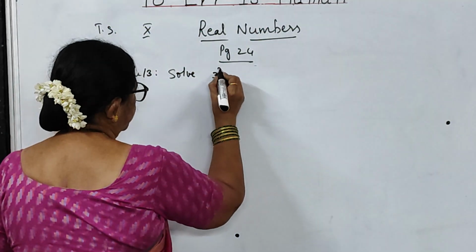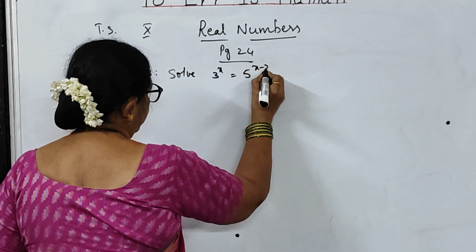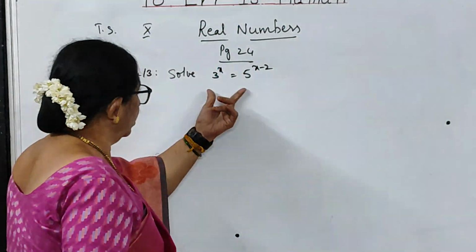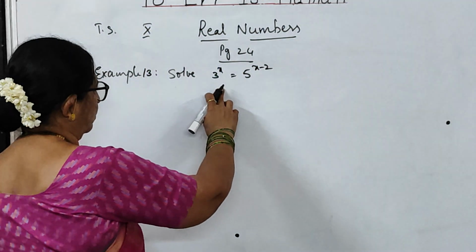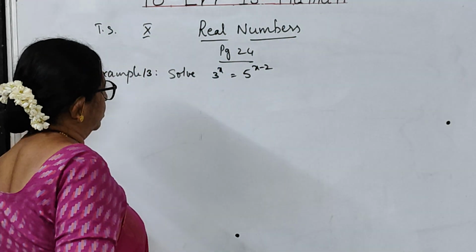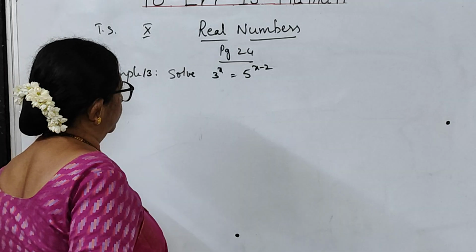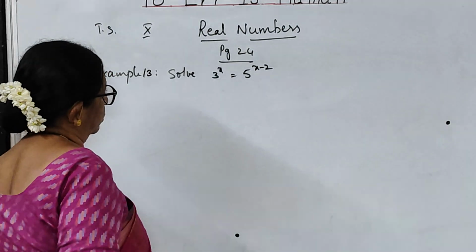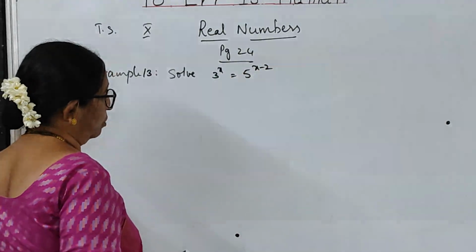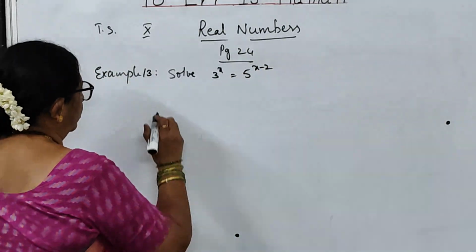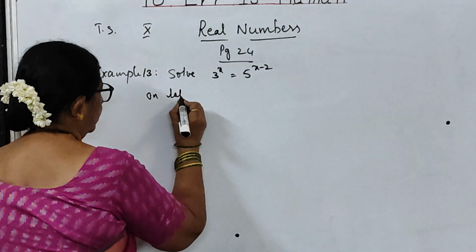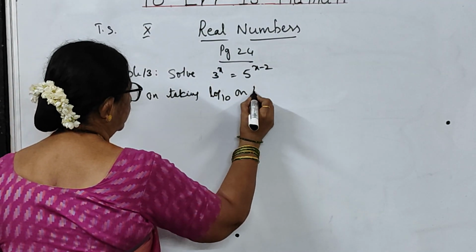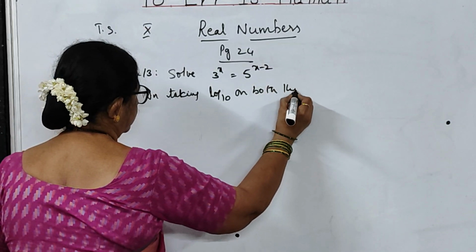Solve 3 to the power of x is equal to 5 to the power of x minus 2. Actually, children, you cannot solve it as it is because the bases are not equal. When bases are equal, you can say the powers are equal, so you can find out. But here the bases are different. So what you have to do is take log to the base 10 on both the sides.